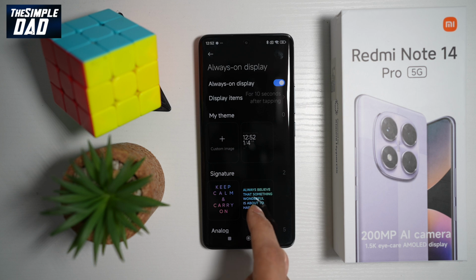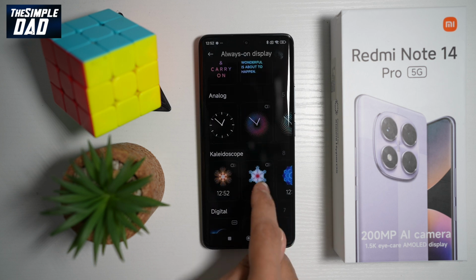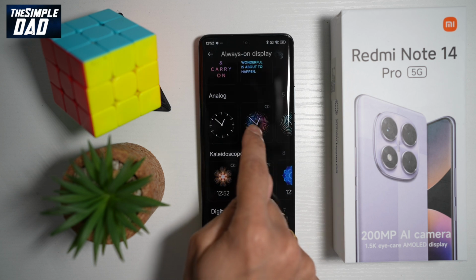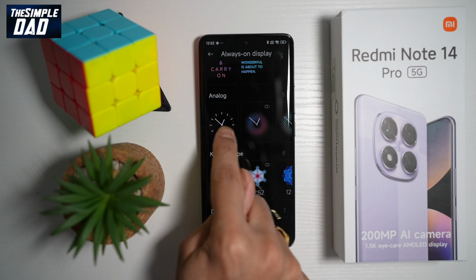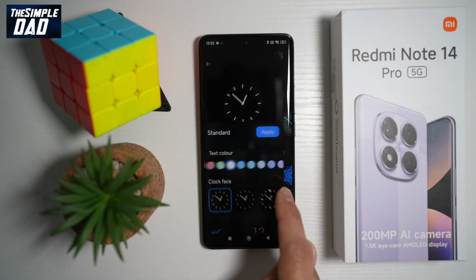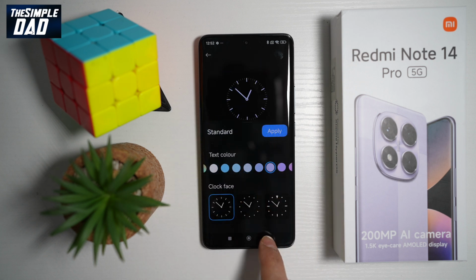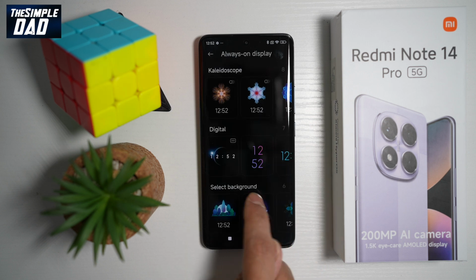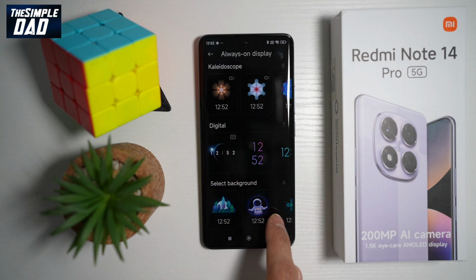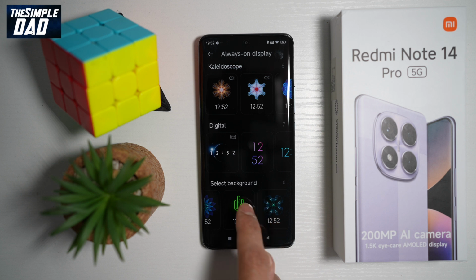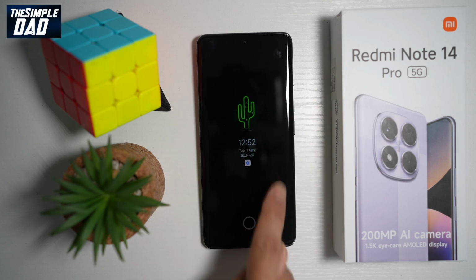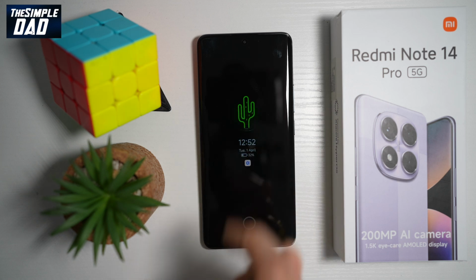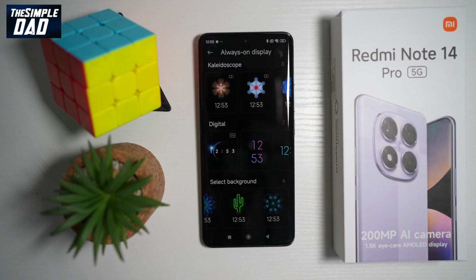Now, once you turn this on, you can choose all of these different animations, which you can apply on your always on display. The ones with the circle at the top right, that's animation. The one with just the picture itself, that's just a display picture. Go ahead and choose all the different colors, different styles. You've got a digital clock. You can even select some backgrounds and so on. So when you press apply and you lock your screen, you'll see that always on display, as you can see. And this basically personalizes your phone for yourself.